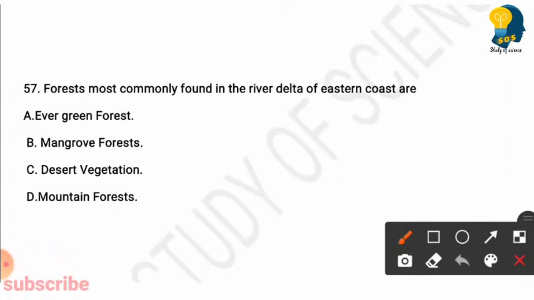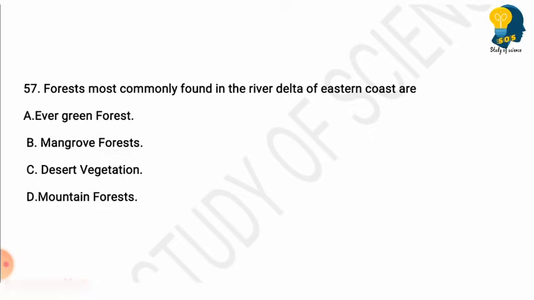Forests most commonly found in the river delta of eastern coast are. Options are evergreen forest, mangrove forest, desert vegetation, mountain forest. So here the right answer is option B, mangrove forest. They are most commonly found in the river delta of eastern coast.